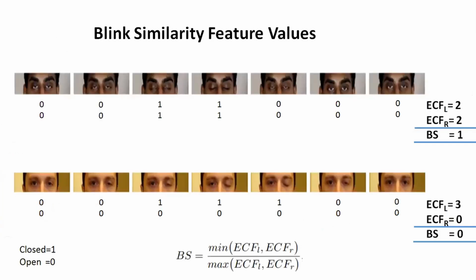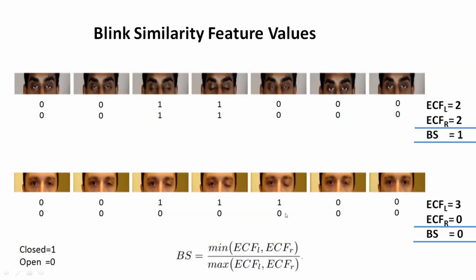Now, if we look at the outputs of our blink detector for these two cases, we can see that since for the normal person both eyes close simultaneously, we see 1, 1 for both eyes. And when open, we find 0, 0, which results in ECFL and ECFR equal to 2. And finally, our BS score becomes 1 as we expected.